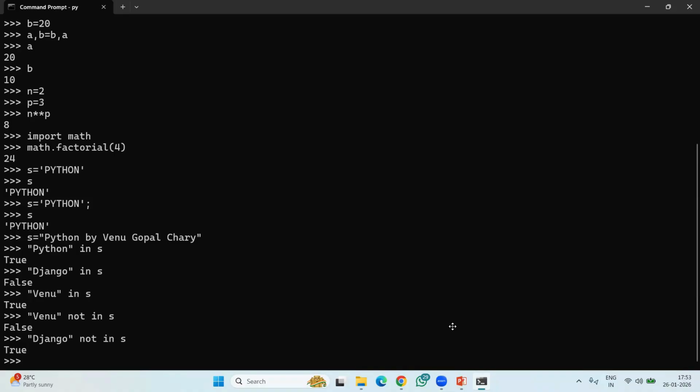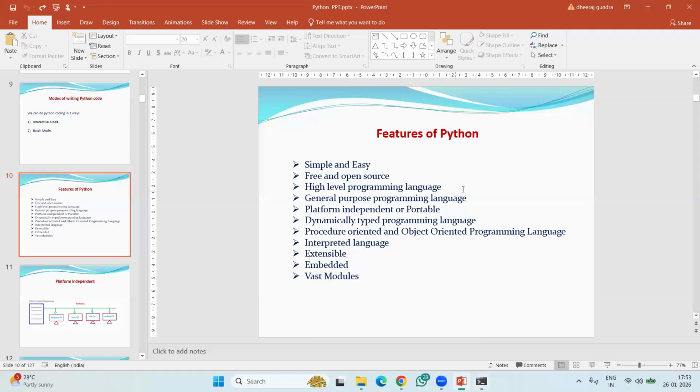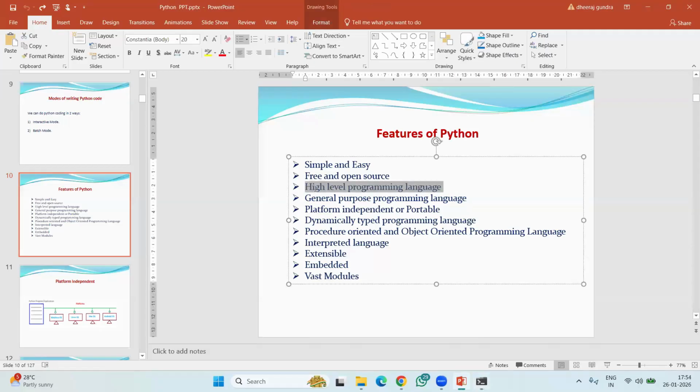So high level programming language means like general English. It's very easy to understand and easy to write programs, Python programs. We are writing Python programs using general English. That's why it is called a high level programming language. In the next session, I'm going to explain this in detail.